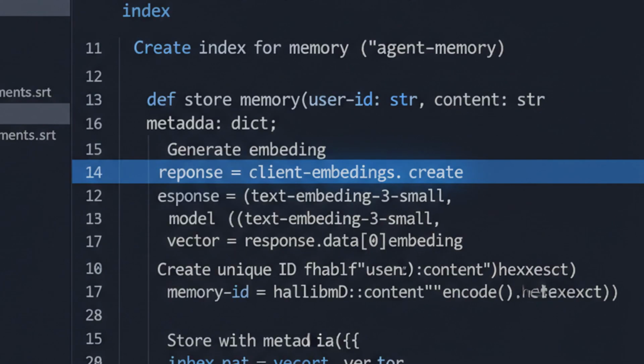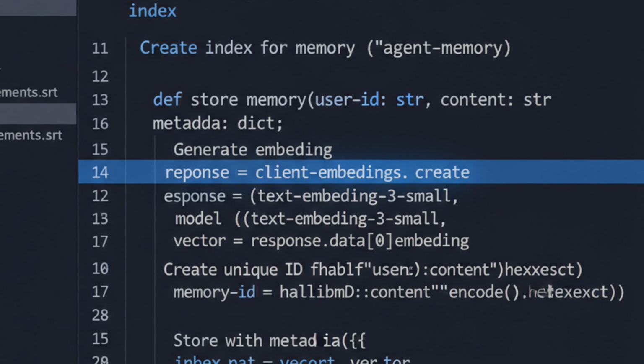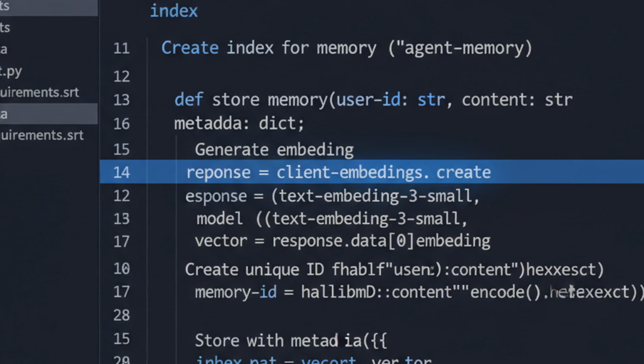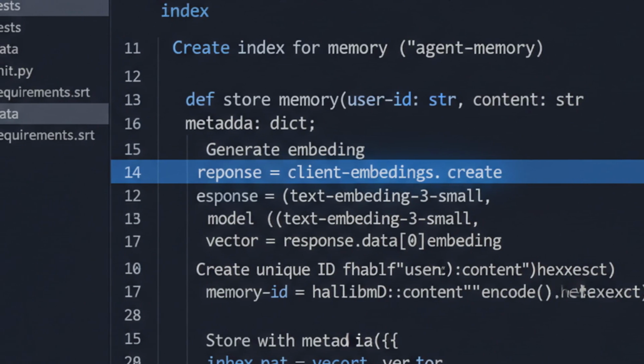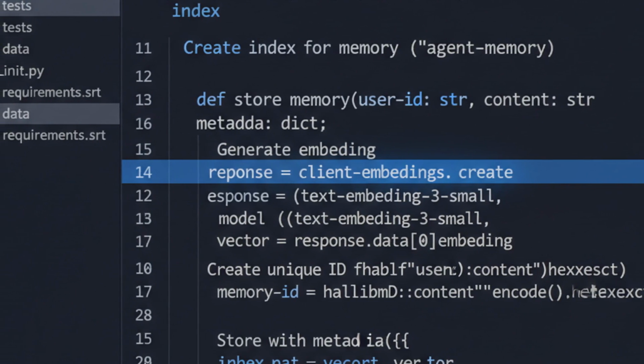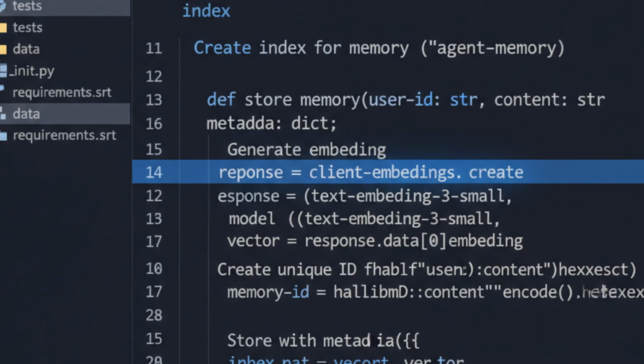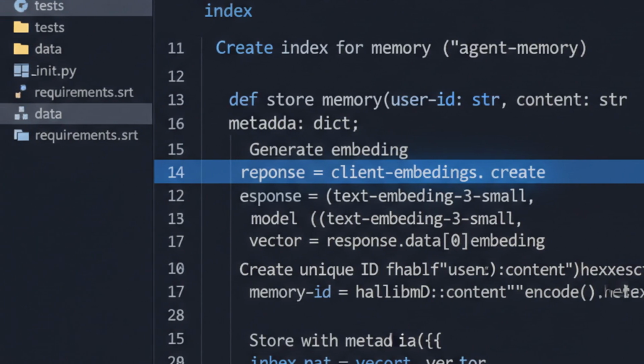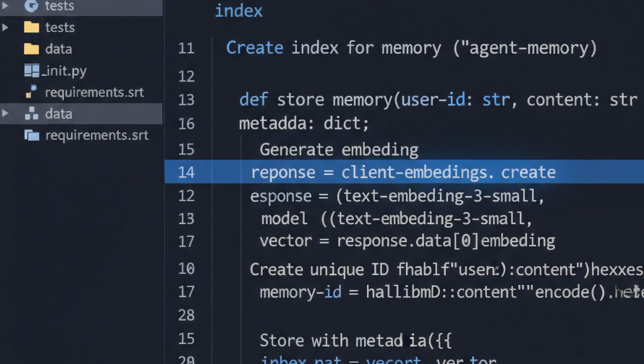Let's build this. You need 3 components: an embedding model to convert text to vectors, a vector database to store and index them, and a retrieval strategy to fetch relevant memories. For embeddings, OpenAI's text embedding 3 small is the current sweet spot for cost versus quality. For the vector store, Pinecone handles the heavy lifting. Approximate nearest neighbor search at scale. The magic is in the retrieval. You embed the current query and find memories that live nearby in vector space.